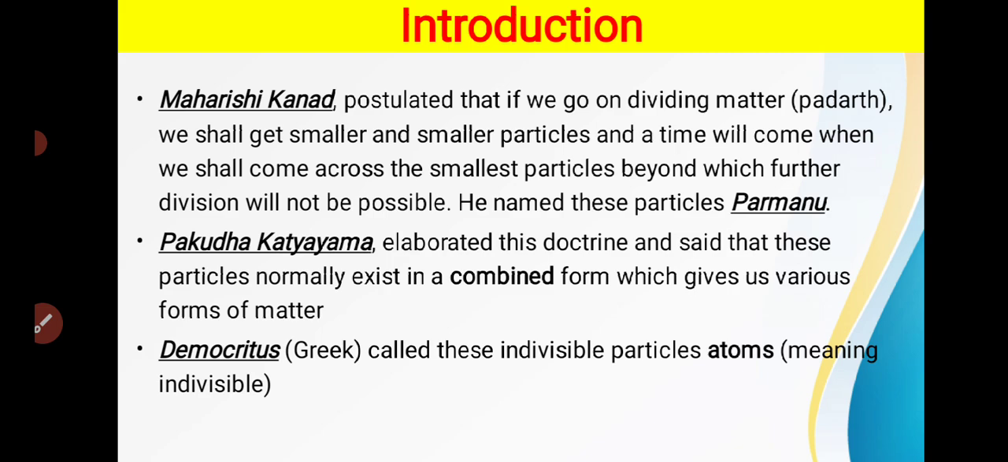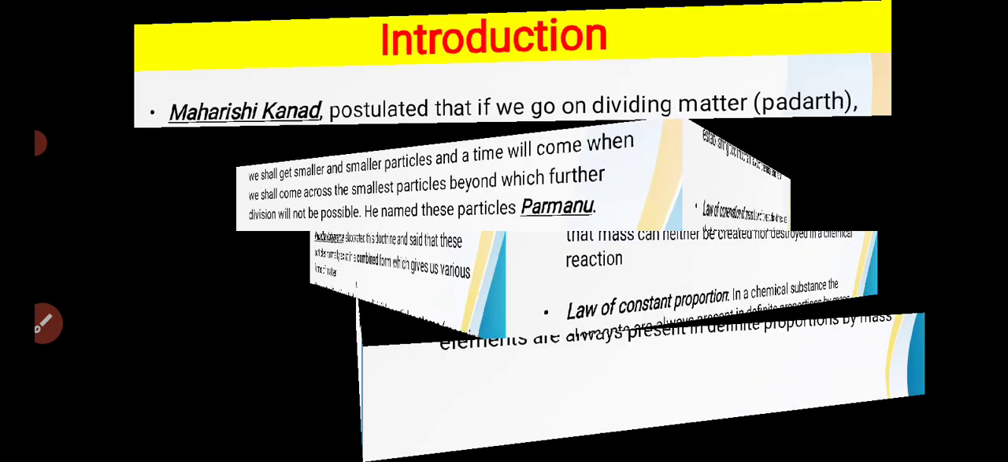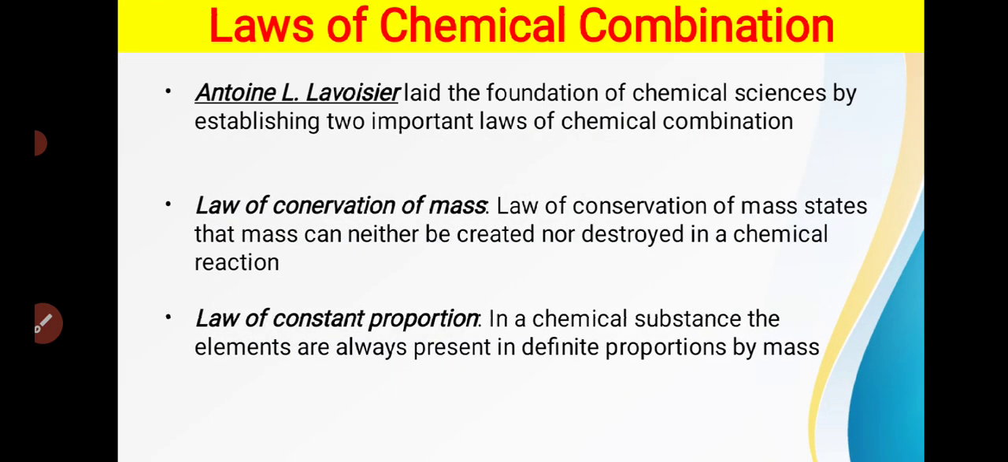Then Democritus, a Greek philosopher, called these Paramanu or indivisible particles atoms. So we have seen what is Paramanu, how these Paramanu or atoms are combined with each other, and what is an atom. All this till now was the philosophical world, and now the scientific basis for the proof is given.